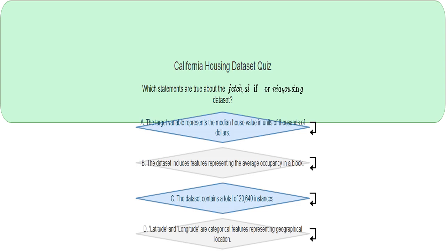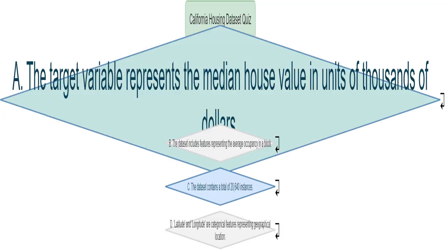This question asks you to determine which statements are correct regarding the California housing dataset from Sklearn. I'll guide you through each statement to find the right answers. Let's investigate. This statement claims that the main thing we're trying to predict, the target variable, is the median house value, and it's measured in thousands of dollars. We need to check if that's true by looking at the dataset's description.